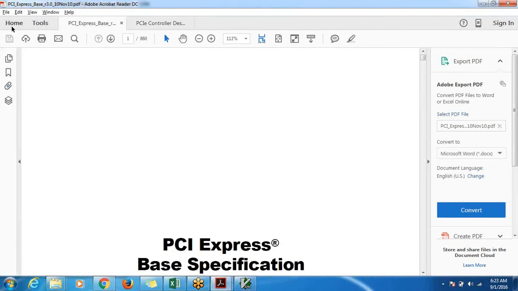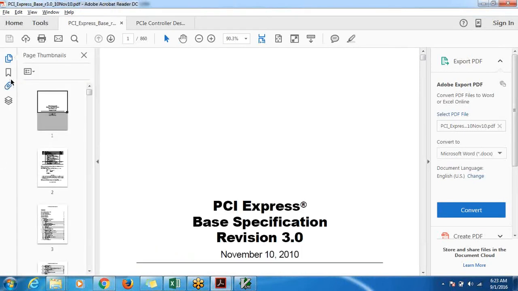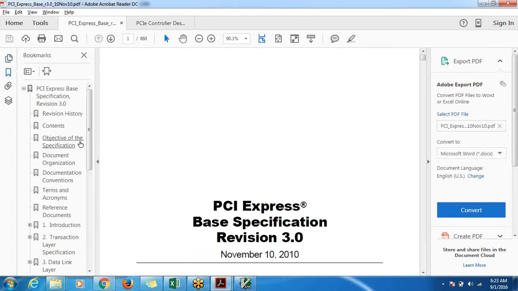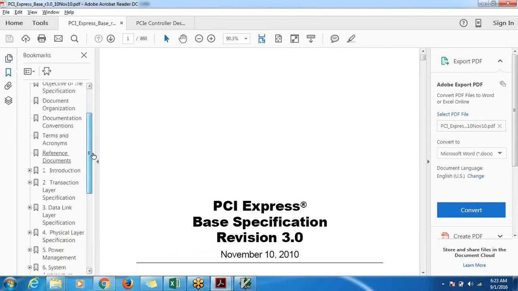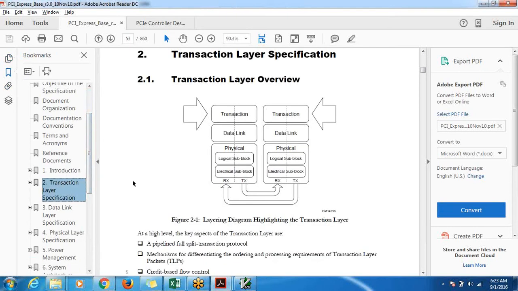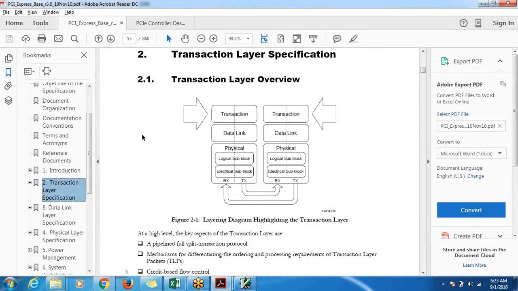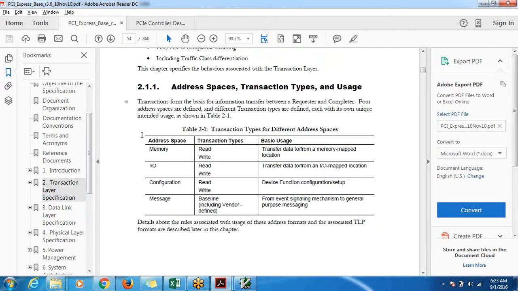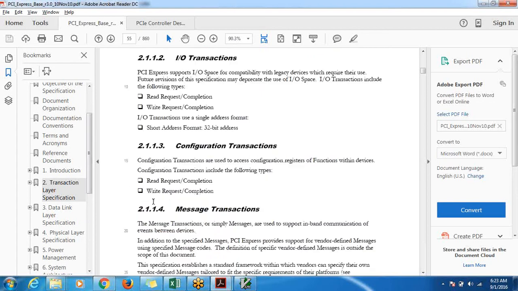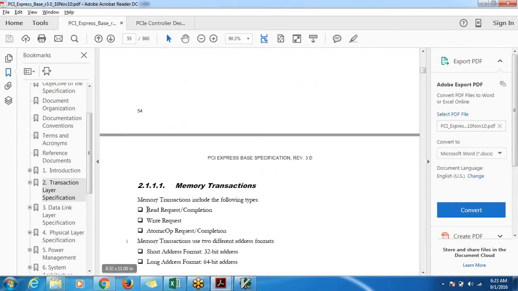In this document, it will have the complete details about the different layer implementations. If I go to the transaction layer, it will be around pages 53 to 155. So a 100 page document which explains everything about how the transaction layer works. So what all types of address spaces are there. I was telling about 4 address spaces: memory, IO, configuration, message. Why each of them is used, and in turn, what all things each of them has.